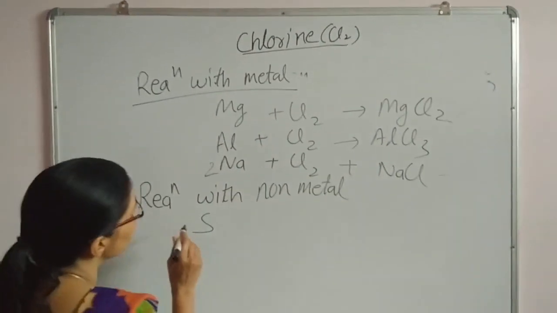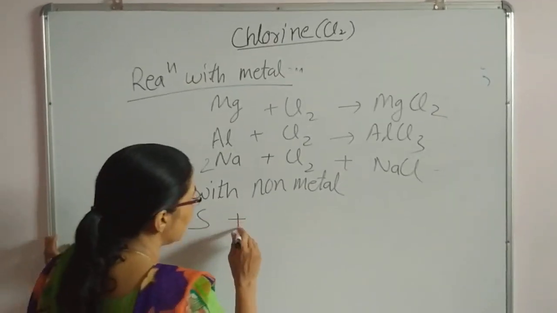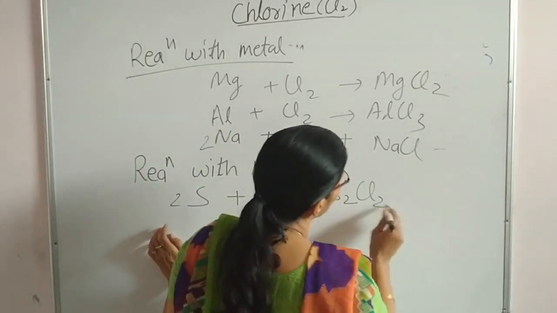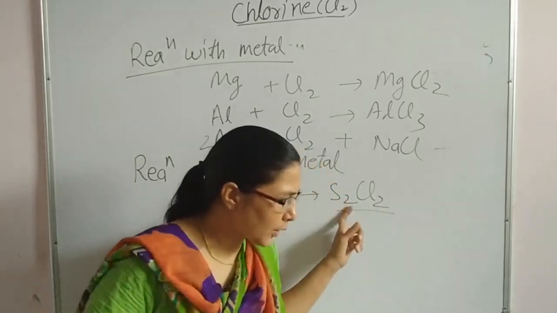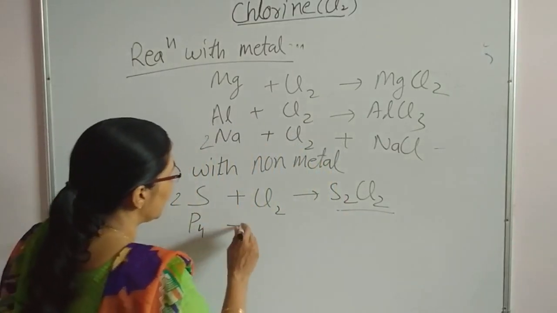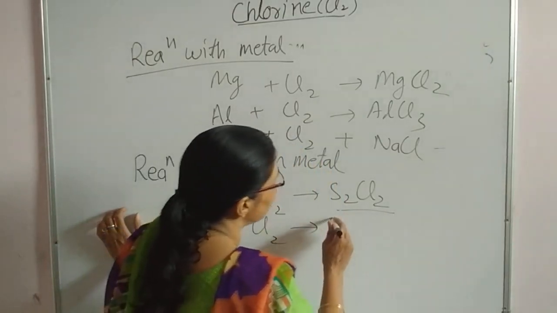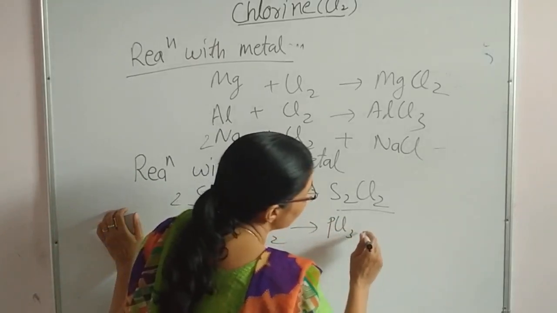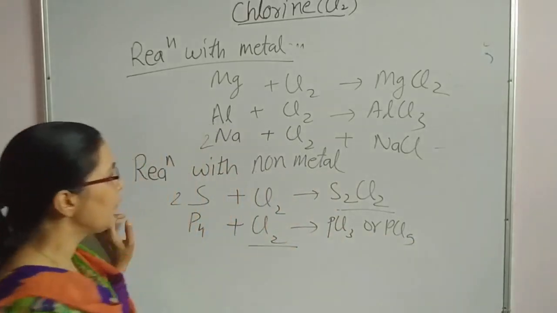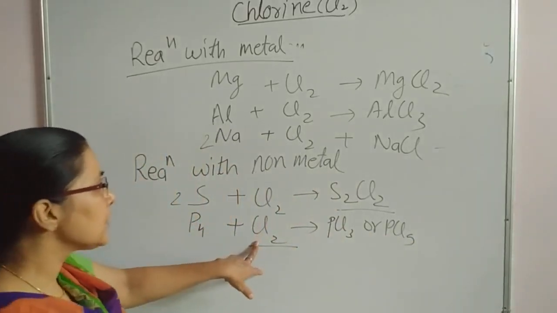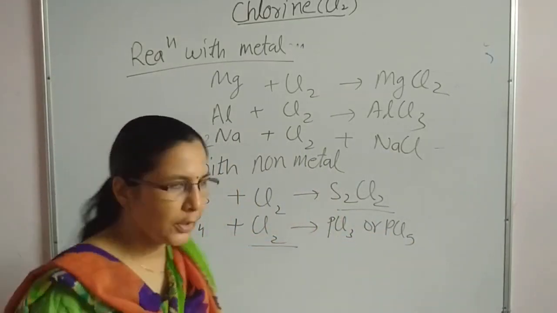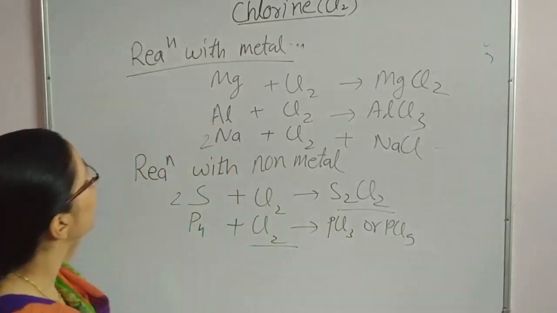Reaction with non-metals. A very important non-metal is sulfur. When sulfur is treated with chlorine, S2Cl2 is formed. It is a very important product for the study. Phosphorus, when treated, forms either PCl3 or PCl5 depending on the availability of chlorine. If chlorine is in excess, then PCl5; if chlorine is in lesser amount, then PCl3 will be the product. Now, reaction with the base.